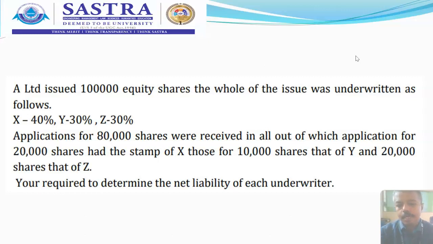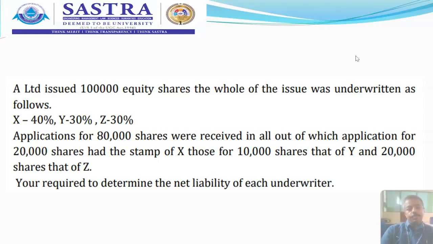Out of this 30,000, since these are unmarked applications, divide them in the responsibility ratio. That means 40%, 30%, and 30%, which means 4:3:3 in simple form. Or you can take directly the 40%, 30%, and 30% of 30,000 unmarked applications, respectively to X, Y, and Z.